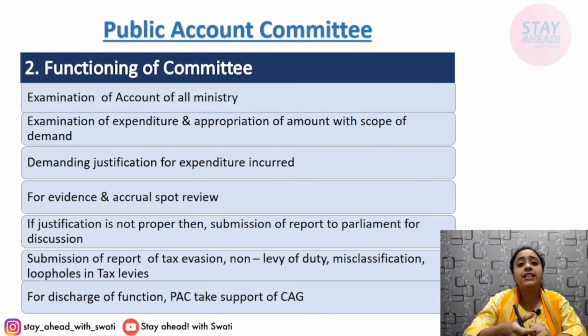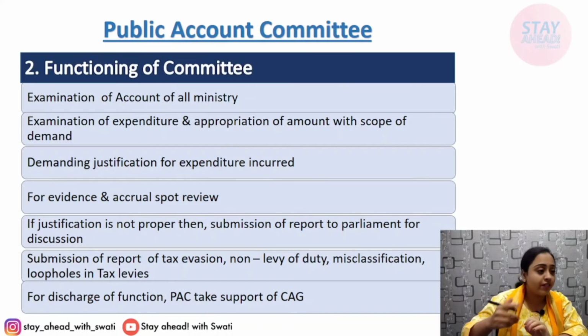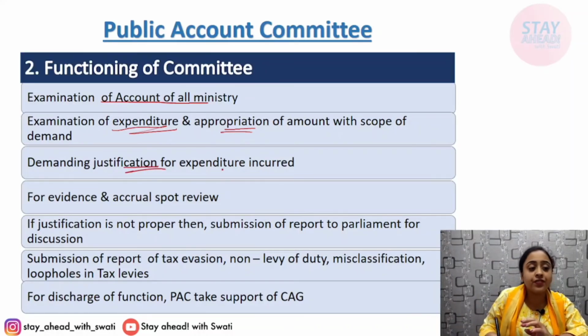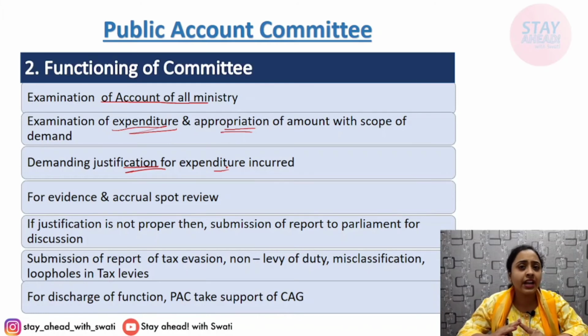Now, what does PAC do? That is, what does the Public Accounts Committee generally do? What are the functions? Why is it made? First, examination of accounts of all ministries. It will be checking all the ministry accounts. It will be examining the expenditure and its appropriation: how it is allocated, whether it is good or not. It will ask for justifications for the expenditure, whether it was required, or you did it vaguely. That means it was not at all required and you still spent that amount.